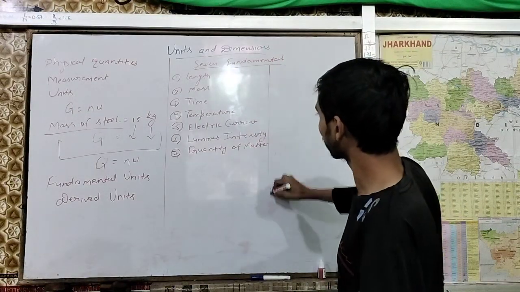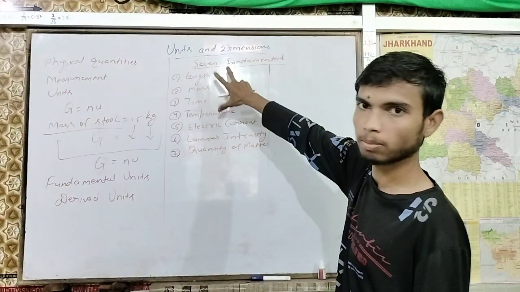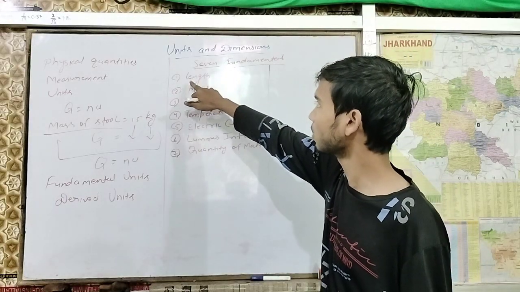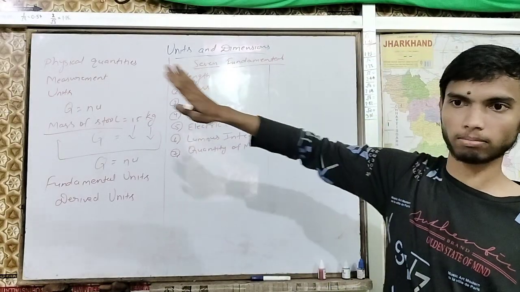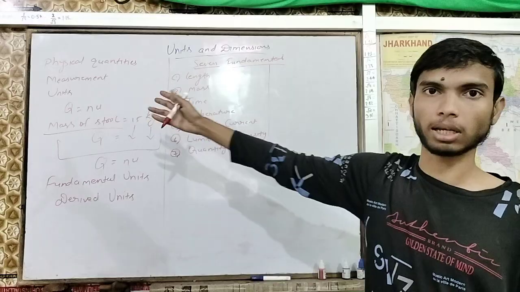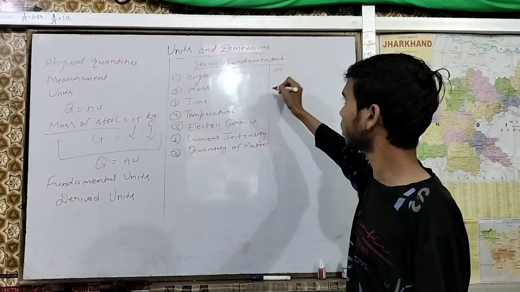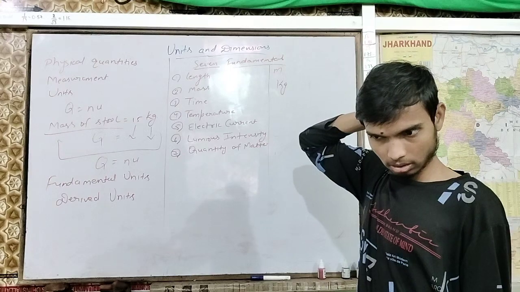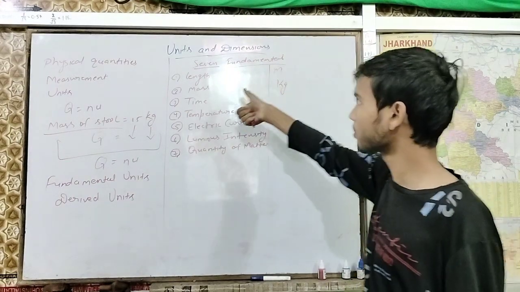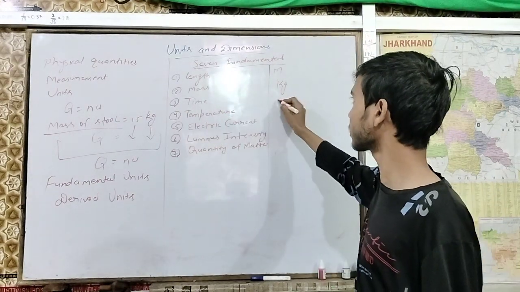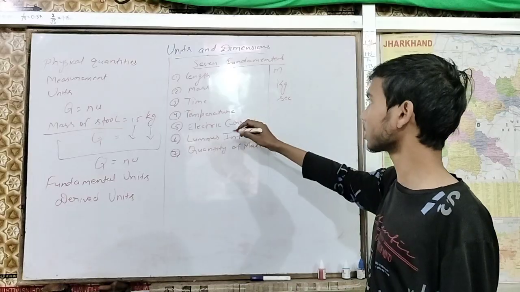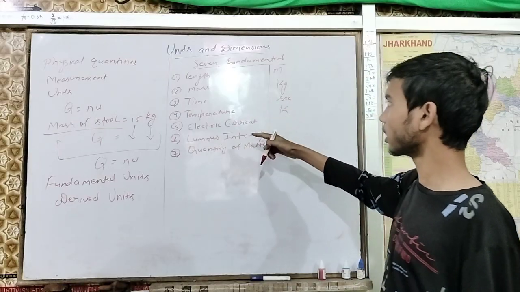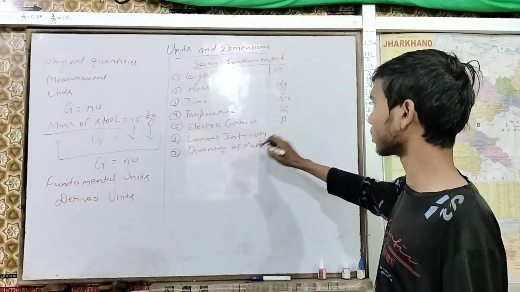Okay. So the unit for length will be m, and mass is measured in kg. Time is measured in second. Temperature is measured in Kelvin. Electric current is measured in ampere.